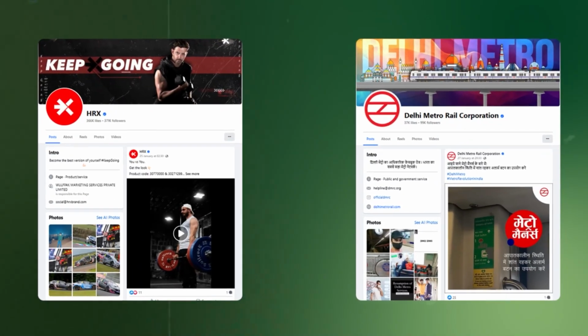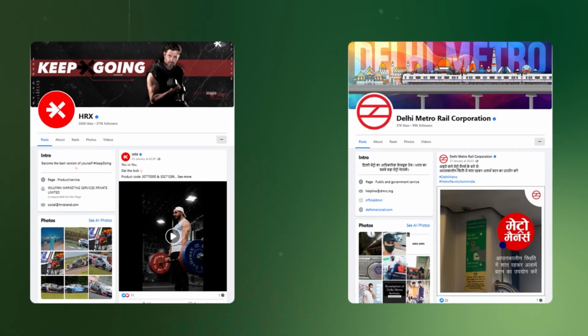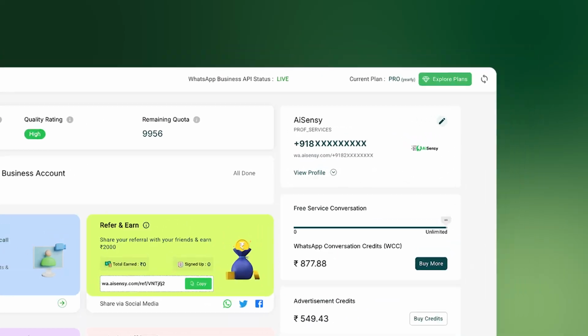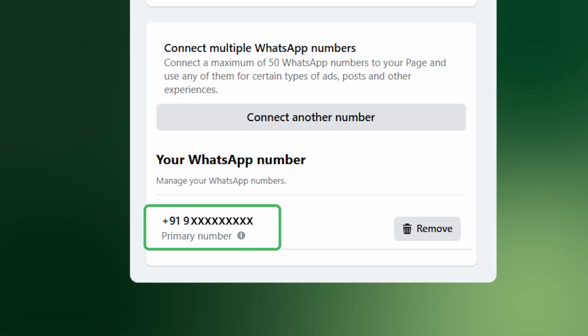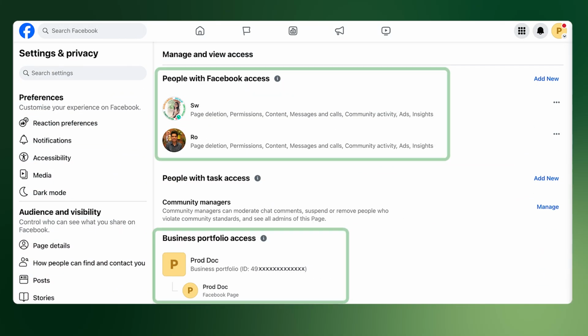To get started, you only need one thing, a Facebook page on which you wish to run your Click to WhatsApp ads. If you already have an approved WhatsApp API number linked with AI Sensei and want to use it to run ads, then make that number as a primary number on your Facebook page. And you must have admin access of your Facebook page and Facebook business account. This Facebook page should be linked with your Facebook account with full control access.